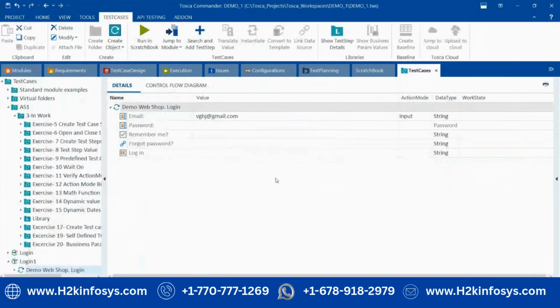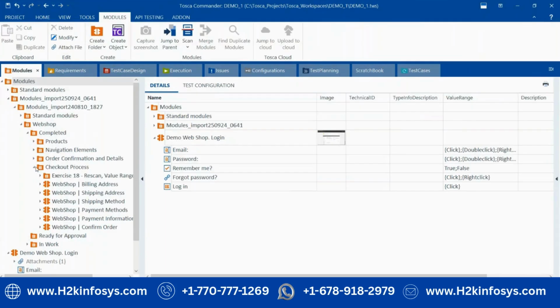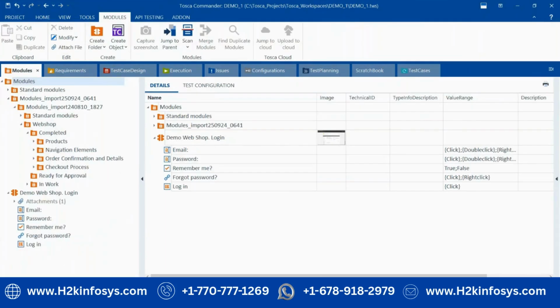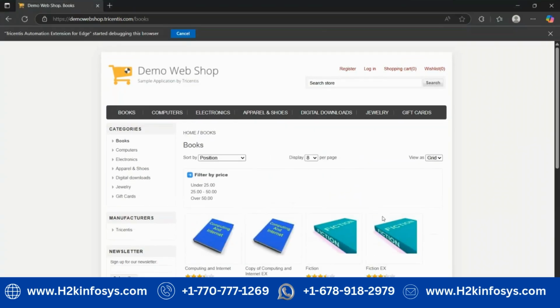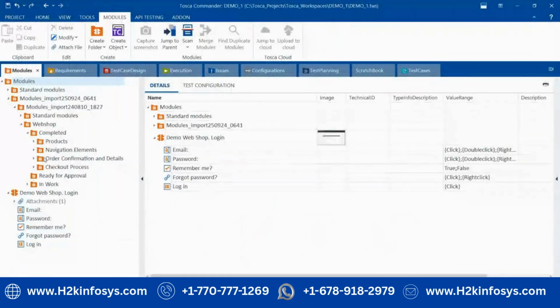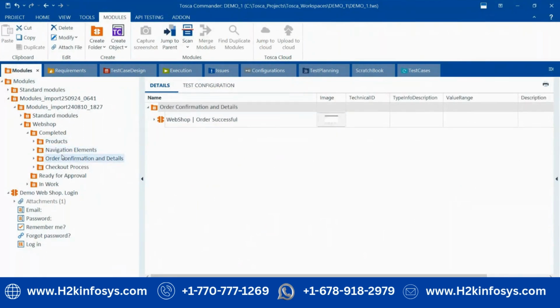In one time, like select email, password, then another link, book. Can you do it together or one by one? One time only we have to scan one page. Suppose on this page I want to create multiple models, one time only we can cover it. Suppose there is another page, for example books. Then you have to click it, come back here, and create another model like this. Each page is one module.